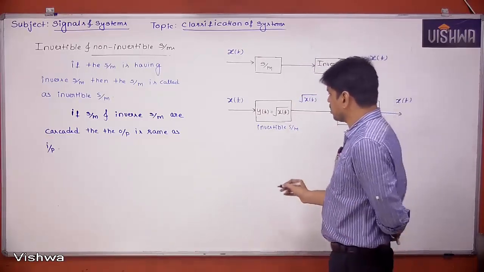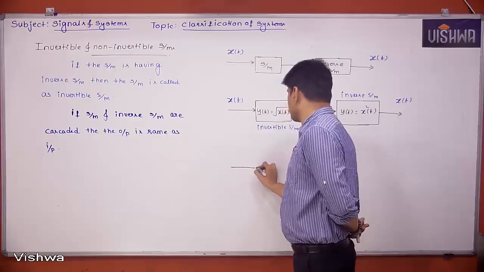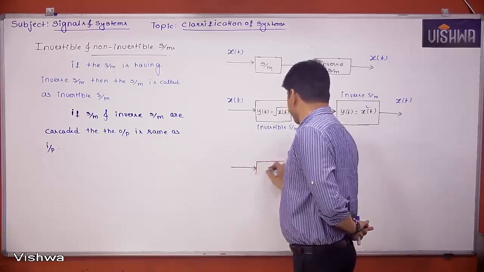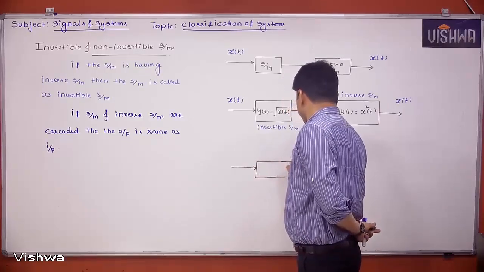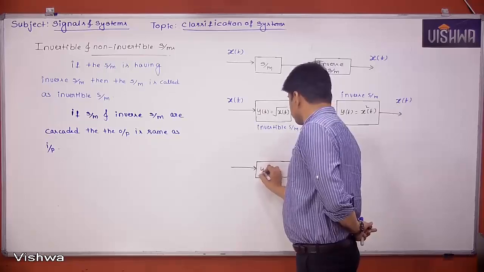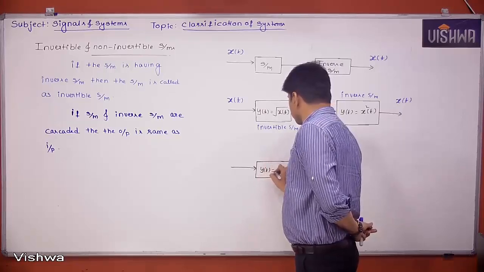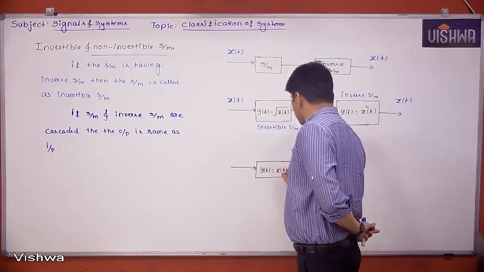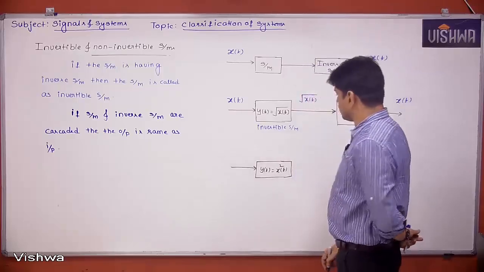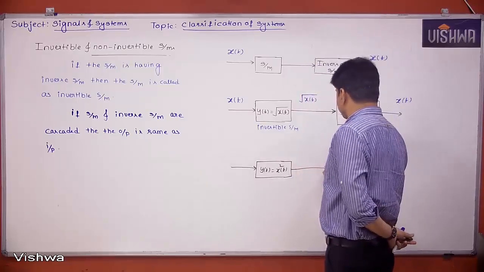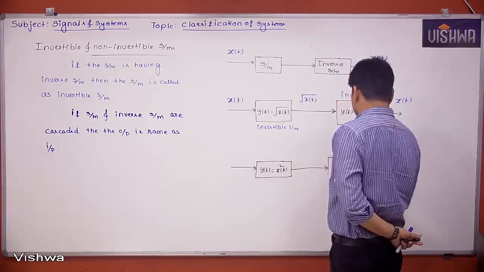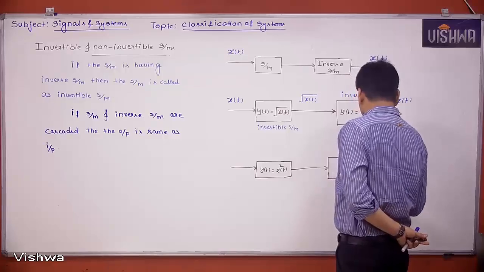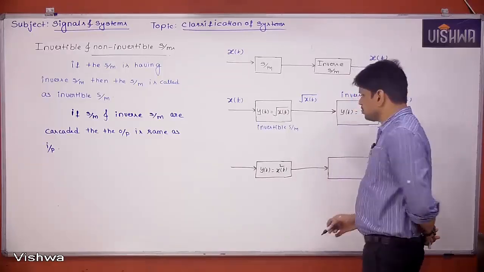If I ask the other way around, you may get the wrong answer. Let's see. If the system is y of t is equal to x of t square, what is the inverse system? Listen here.